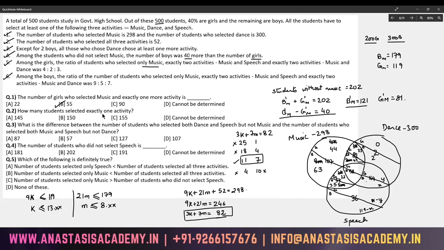How many students selected exactly one activity? I have 107 here, I have 36 here, and I have 2 here. So 145 kids, 109 plus 36 adds up to 145.